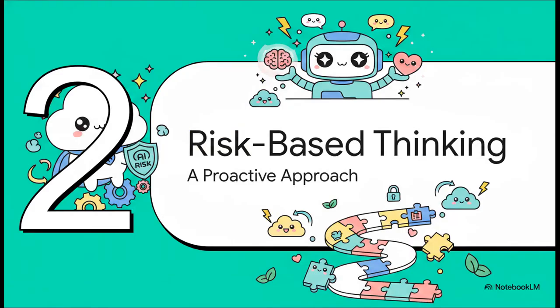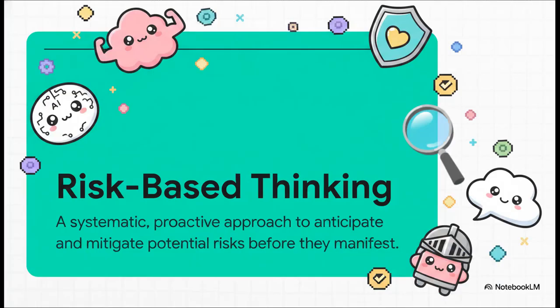Section 2. Risk-based thinking explained. So, risk-based thinking. This is literally the beating heart of the ISO 42001 standard. It means we don't just sit around and wait for a data breach or an operational shutdown to happen before we figure out what to do. We anticipate, we plan, and we build resilience directly into the system from day one. It's a systematic, proactive approach to catch vulnerabilities in your information systems long before they ever manifest into active threats.